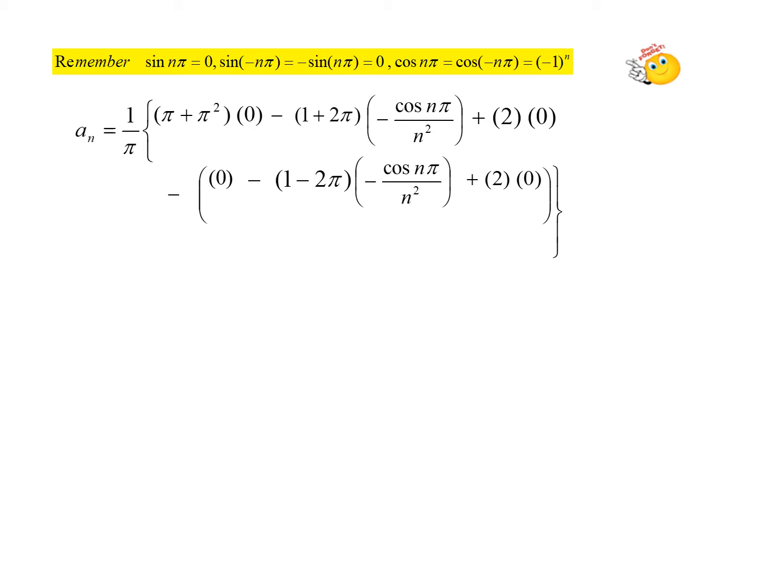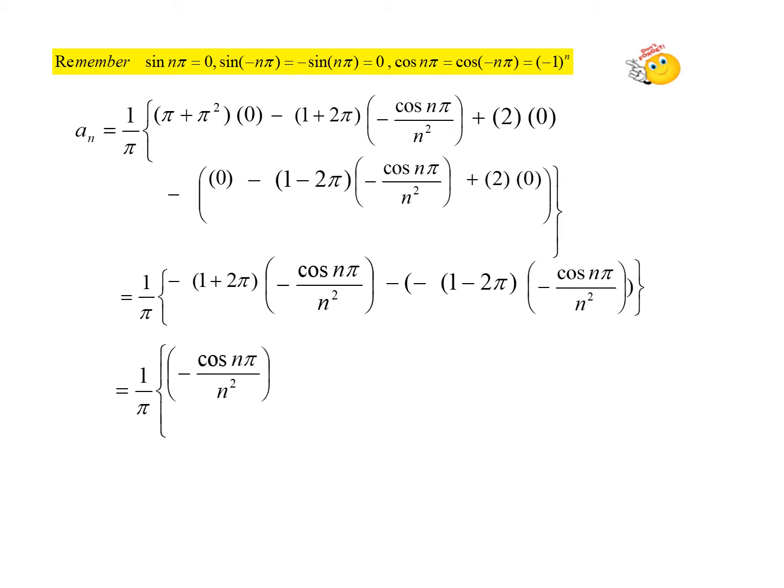So for the first term we have the upper limit, that is putting x equal to pi. For the second term we have the lower limit, putting x equal to minus pi. And just simplify, because after cancelling all these sine and pi terms, we have only cosine terms here. So you will have it like this.